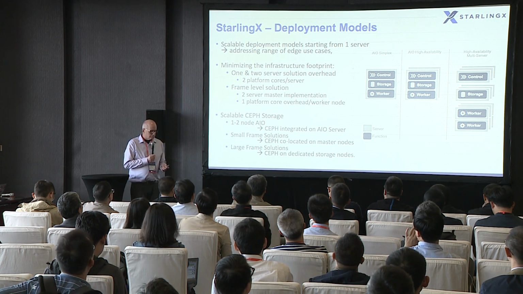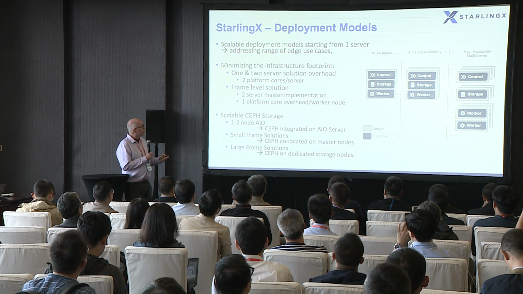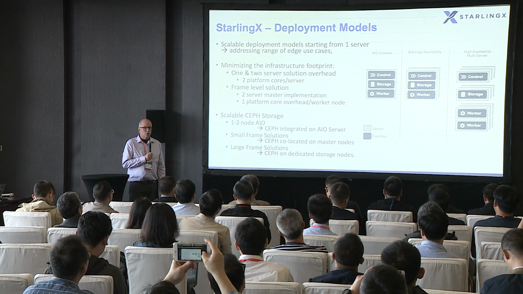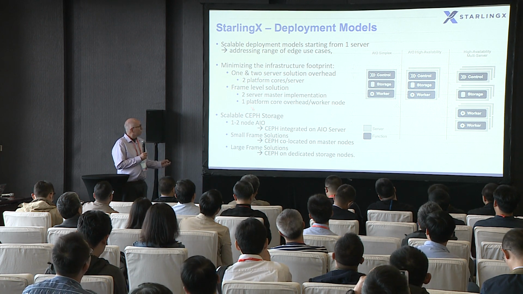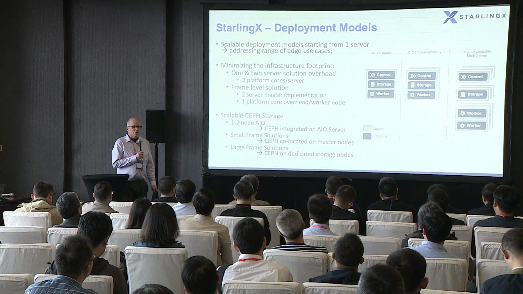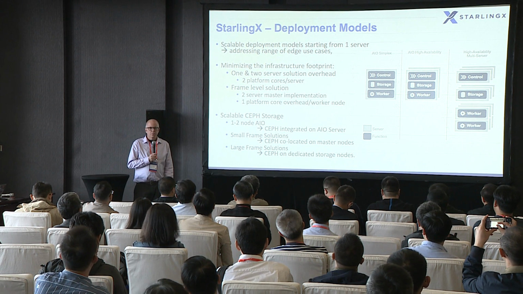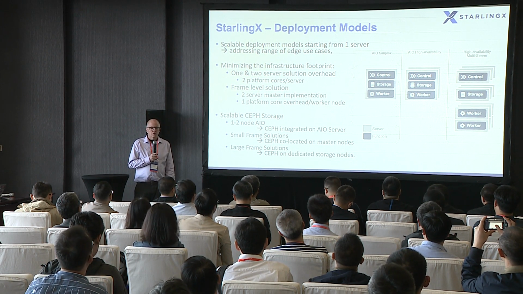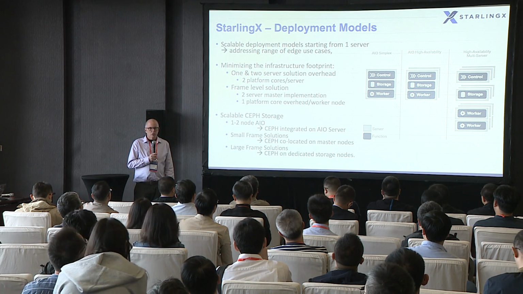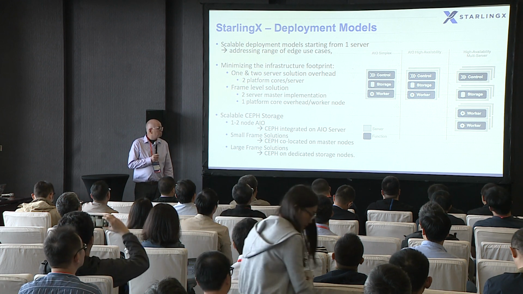For the 1 and 2 server solution, the control plane overhead is as small as 2 cores, and our worker node would be 1 core overhead for the larger configs. We use Ceph as our persistent storage backend on all configs, and on the smaller configs that would be hyper-converged. So Ceph would run with control and compute.